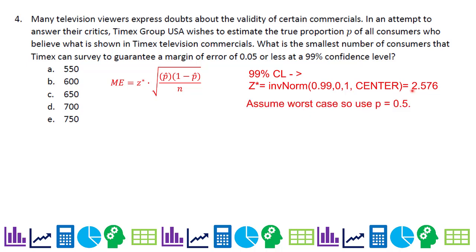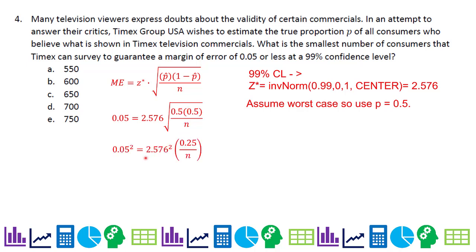Okay, so that's my critical value. And also, we don't have a beginning p hat to start this. So we're going to assume the worst case scenario, which is p is actually 0.5. So substituting in the 0.05, which is the margin of error here, right? So there's the 0.05. Here's the critical value, and then there's the 0.5. 1 minus 0.5 is 0.5. By the way, so that's 0.25.